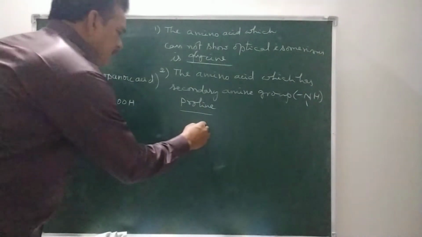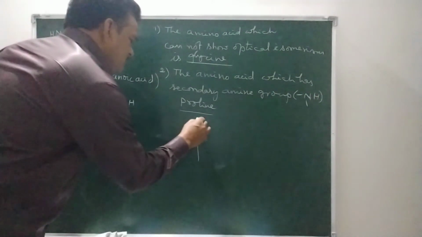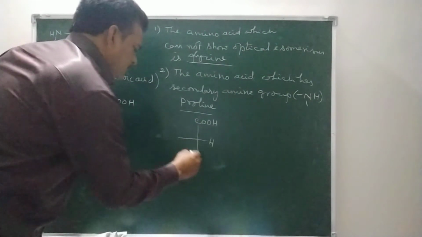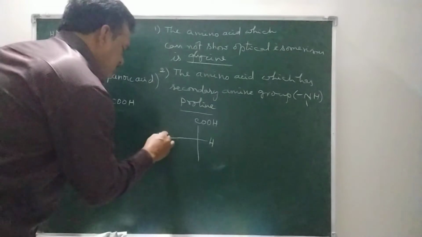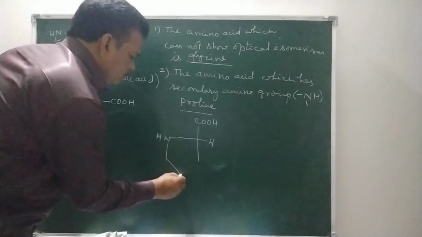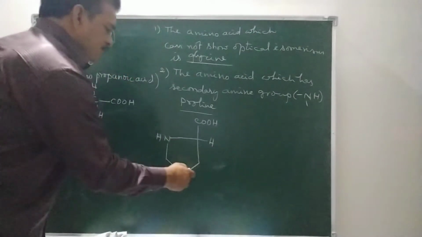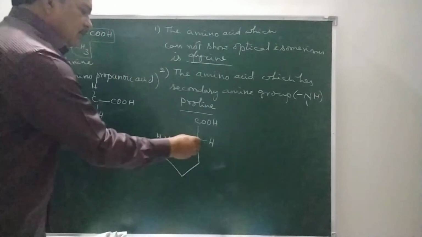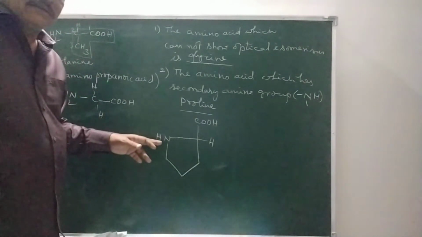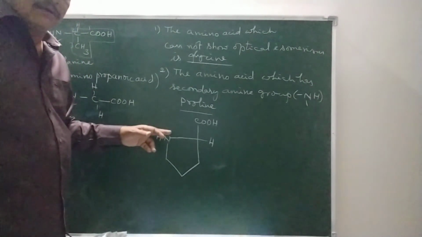So the structure of proline is a ring of CH2 groups with an NH, and CH bearing COOH. This NH is the secondary amine group. Does it contain a chiral carbon?